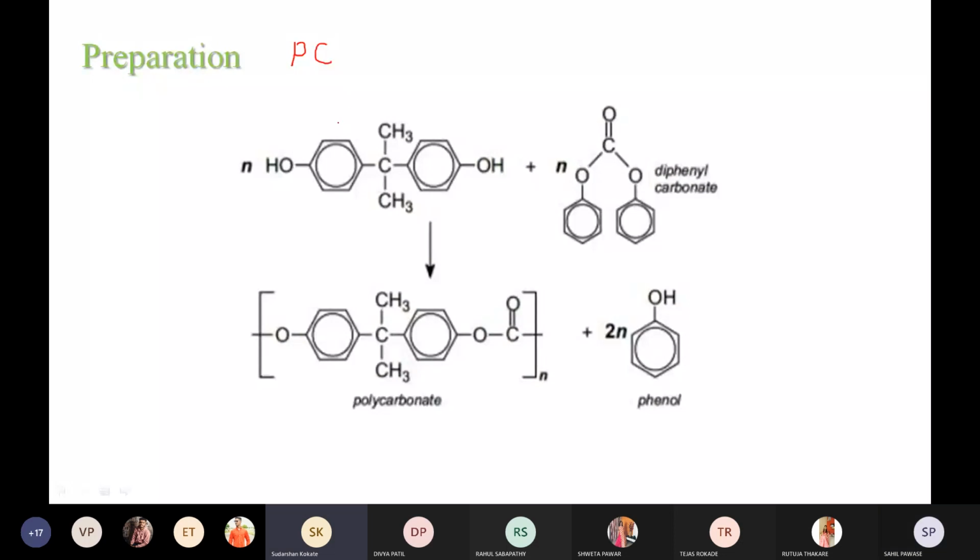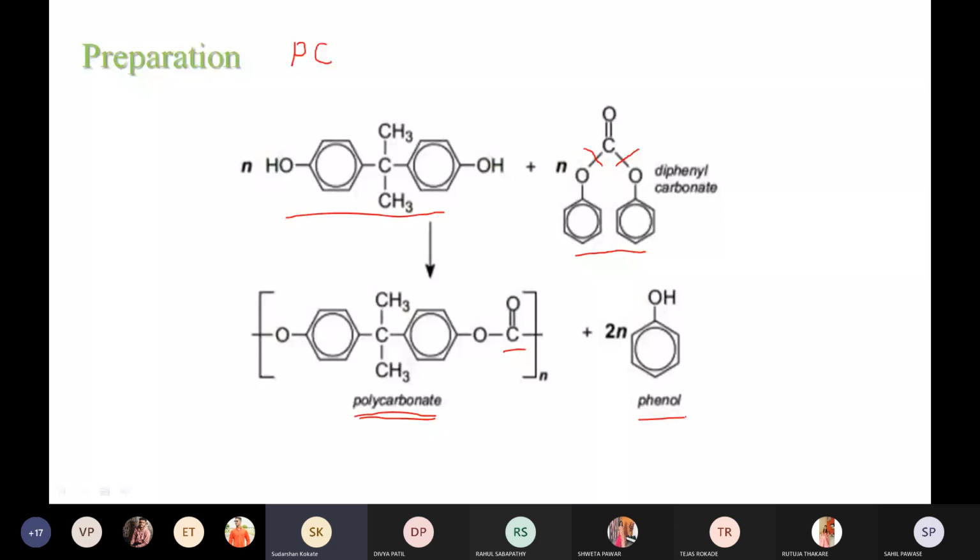Which monomers? The first monomer is bisphenol A. This is the structure of bisphenol A, and the second is diphenyl carbonate. So bisphenol A and diphenyl carbonate are the two different monomers. They undergo the polymerization reaction and are converted into polycarbonate. This hydrogen is removed, this hydrogen is removed, and the carbonyl group is attached here, forming polycarbonate, and 2n phenol is obtained as a byproduct.